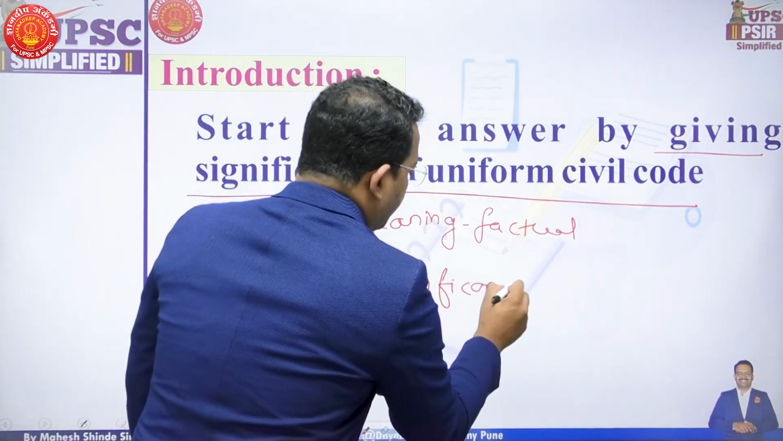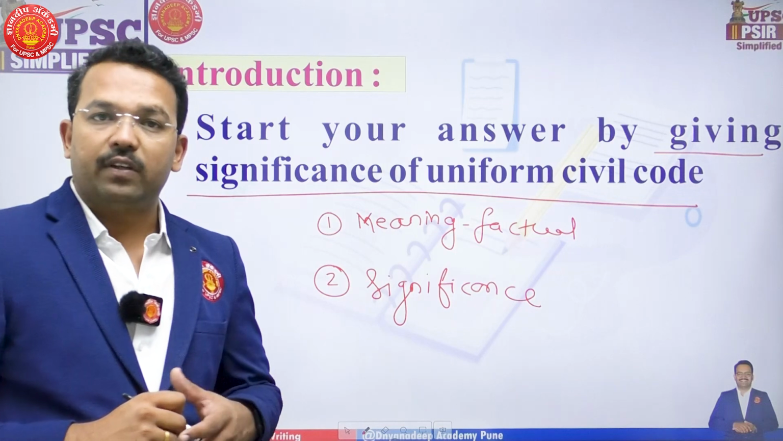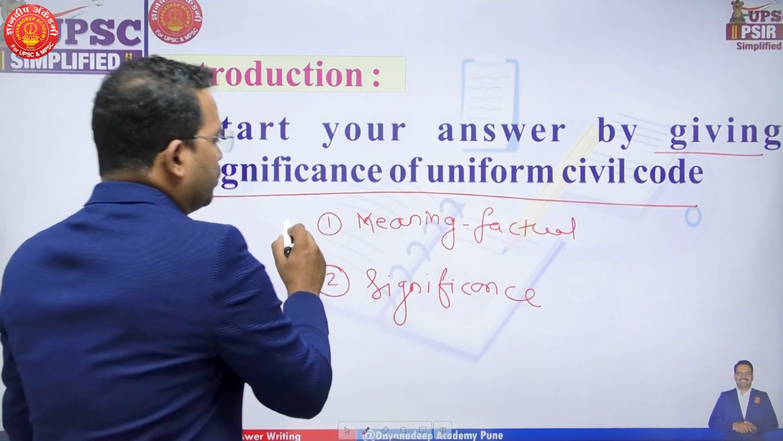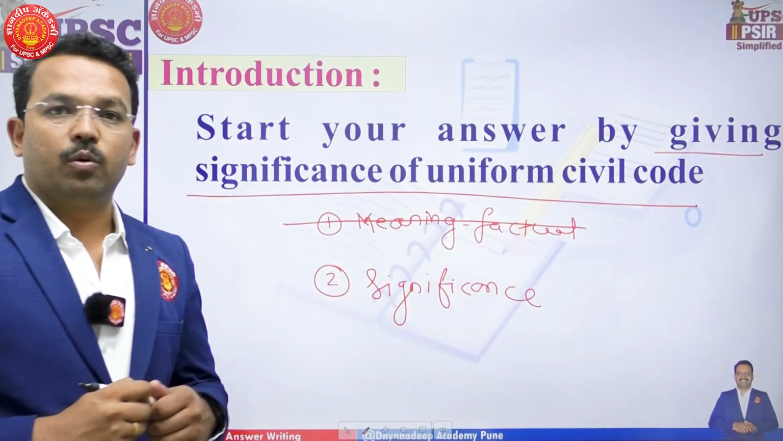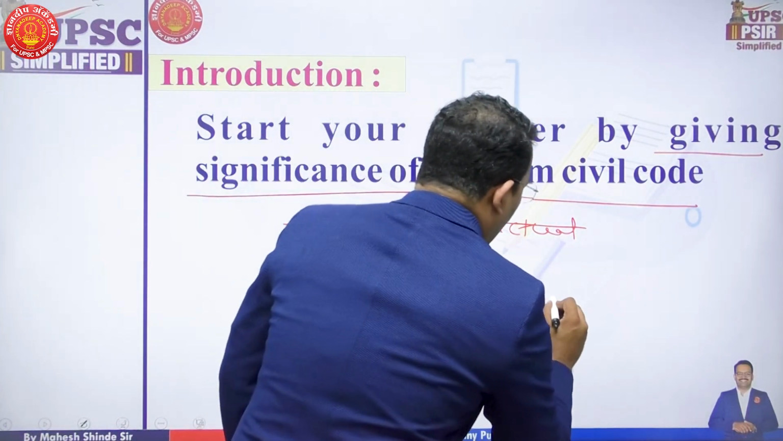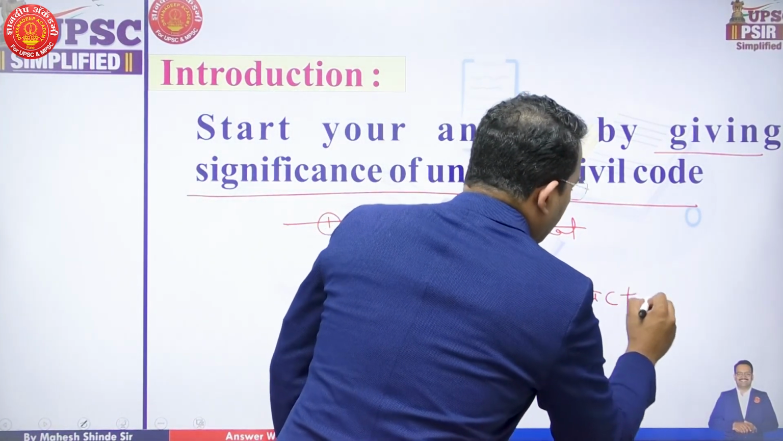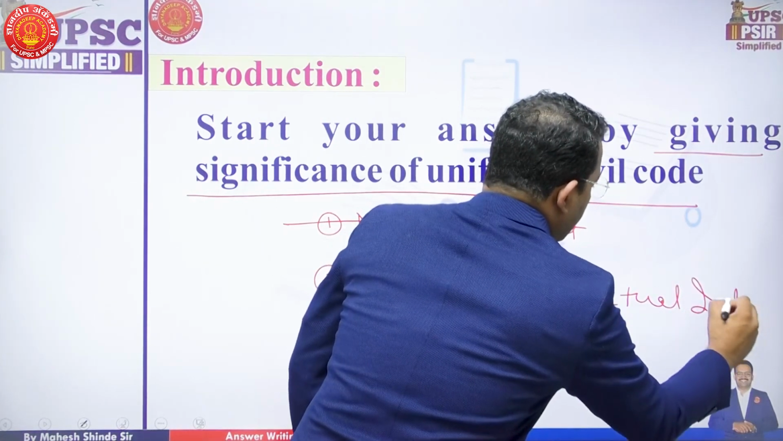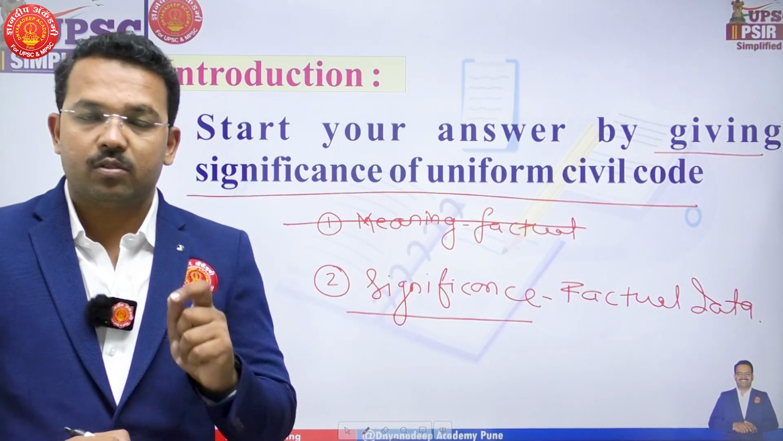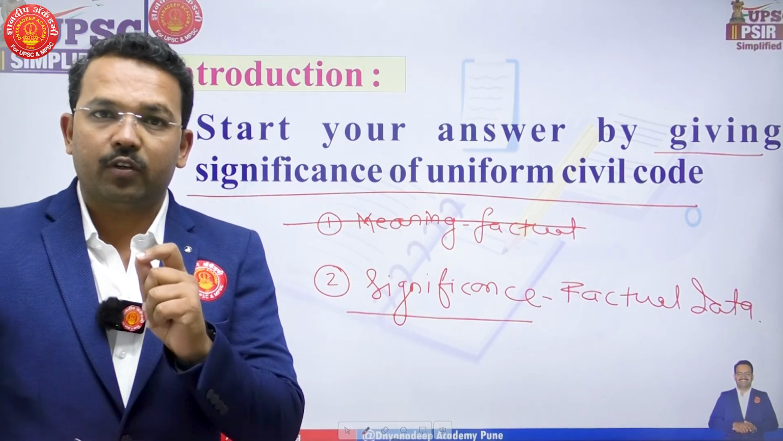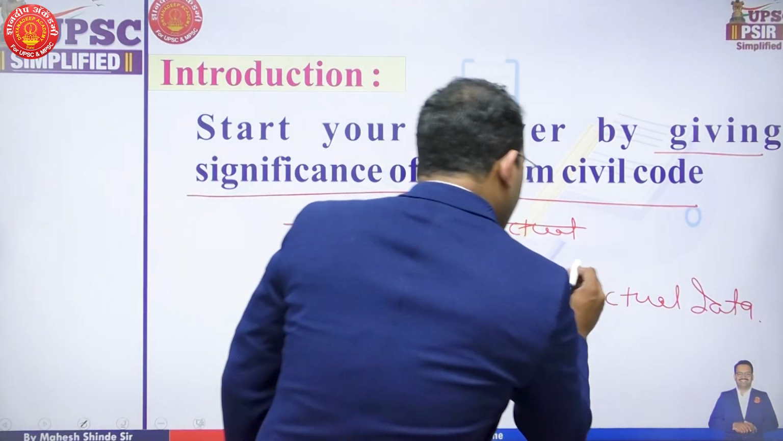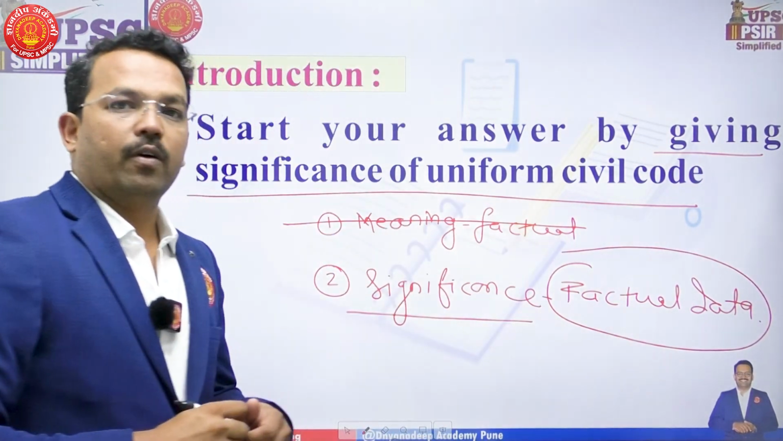Why? Because UPSC expects that you know the meaning of the Uniform Civil Code. So they are not expecting you to write about its meaning. They are expecting you to write its significance along with factual data. Yes, factual data will give substantiation to your answer, but it should be with the basic focus. So remember, the first paragraph of your answer should give the significance of the Uniform Civil Code along with factual data related to it.